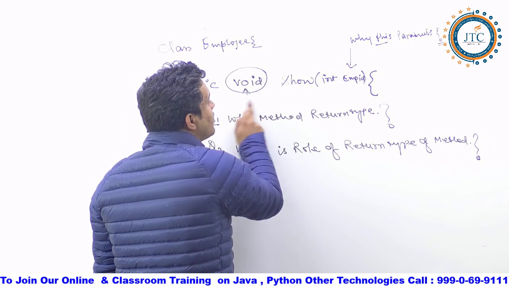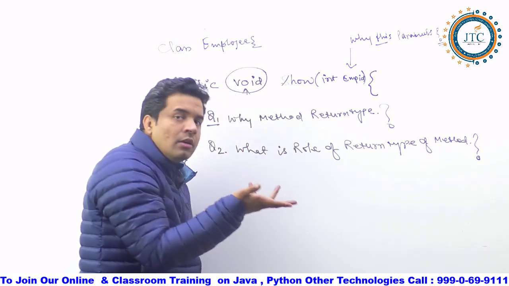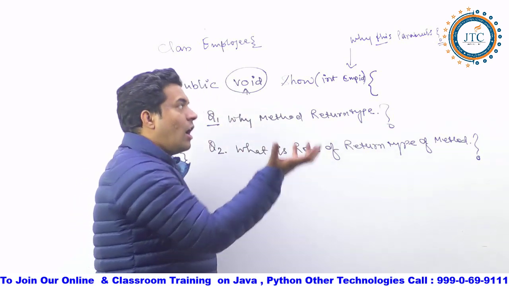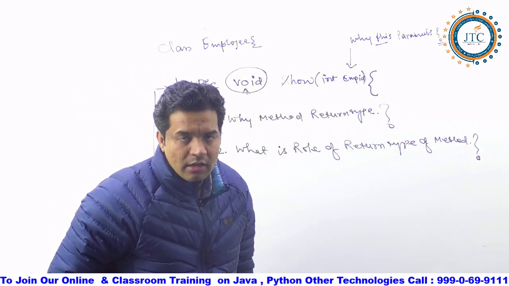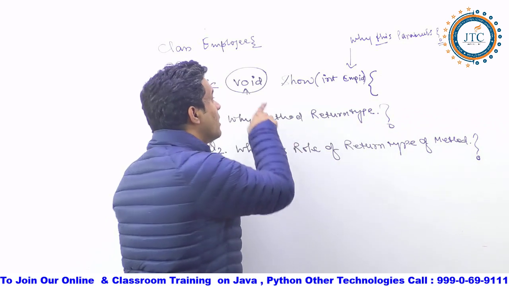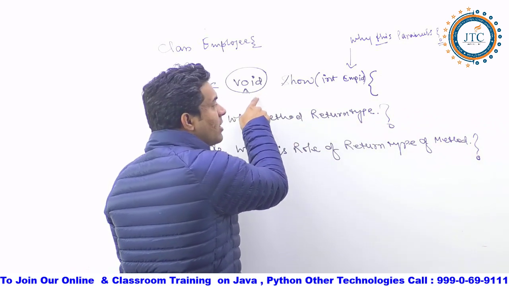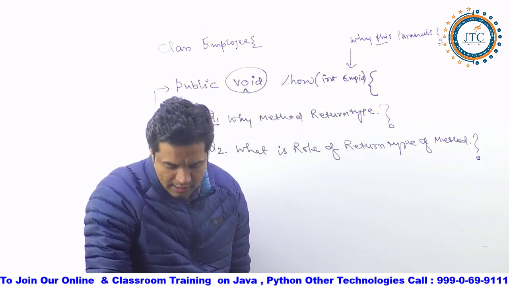So you can write the return type here, and it depends in what form the corresponding method is giving the result. In whatever form it is giving, you can write that corresponding return type here. Are you getting it now?